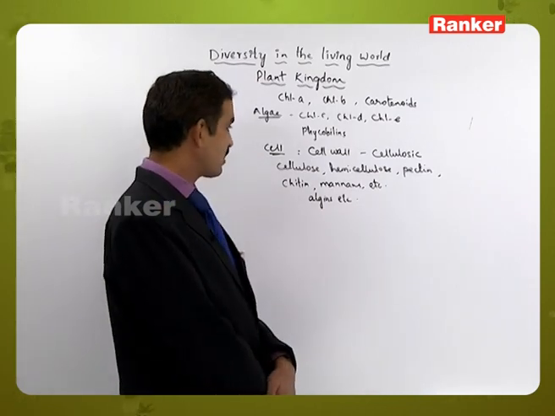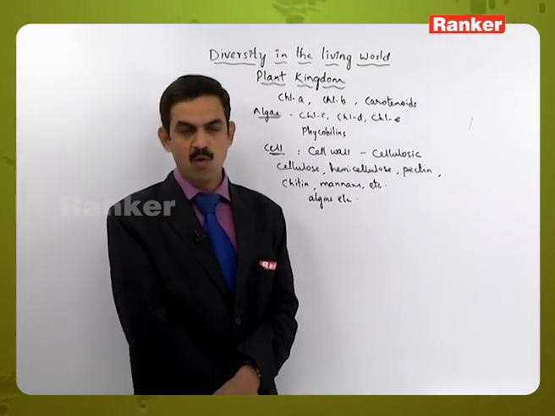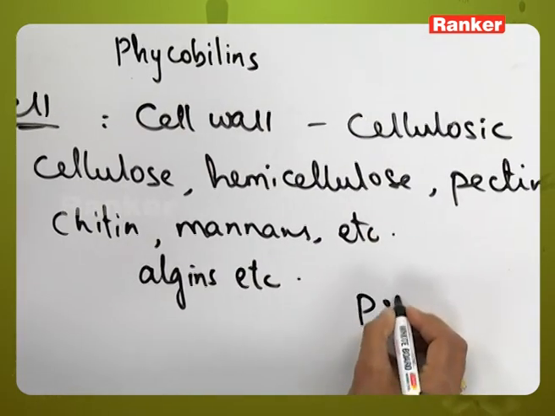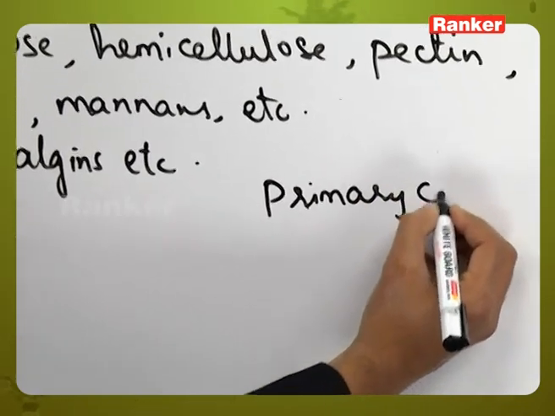So there is a diversity in the composition of cell wall material, but all the plant cells will have minimum of primary cell wall.